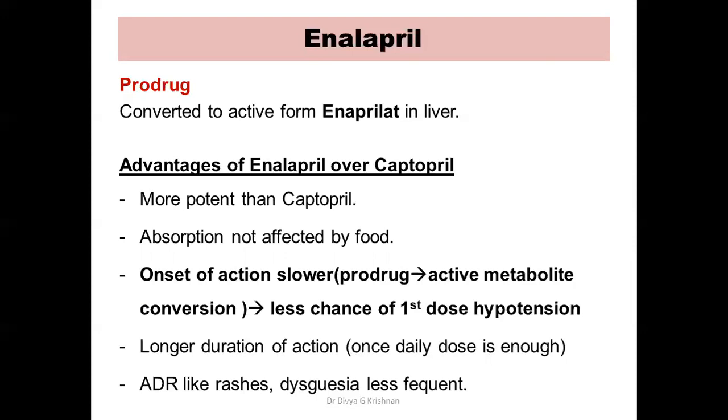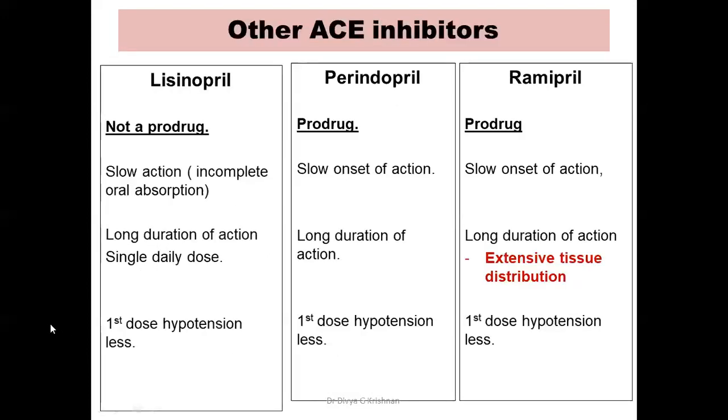Even the ADRs like rashes, dysgeusia, etc. are less frequent with enalapril. However, other ADRs like cough are of almost similar frequency as seen in captopril. The other ACE inhibitors are lisinopril, perindopril, and ramipril. Of these, all are prodrugs except lisinopril. So we have discussed two ACE inhibitors which are not prodrugs, that is captopril and lisinopril.